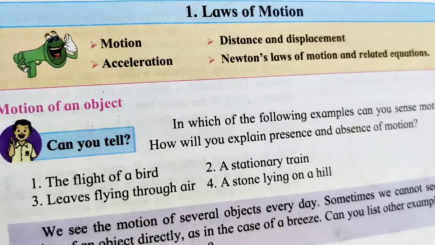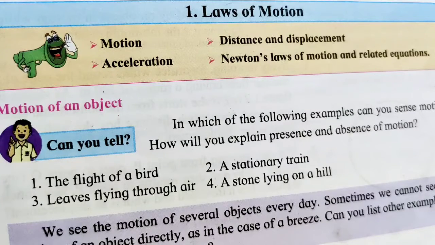The next physical quantity is speed and velocity. So what is speed? As the object is moving from one place to another place, covering a certain distance, it is taking certain time also.